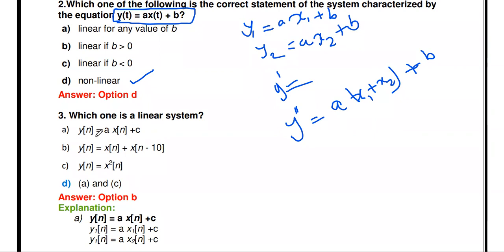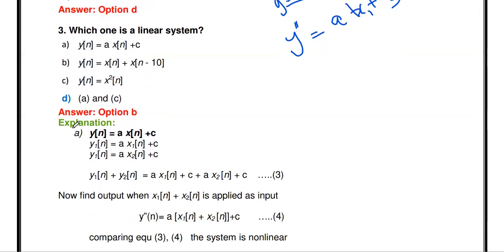So anyway, you know this first system is non-linear. And the second one, y of n equal to x of n plus x of n minus 10. The third one is y of n equal to x squared of n. The fourth answer is A and C. So you have to check and say whether the system is linear or not. One by one we have to check.